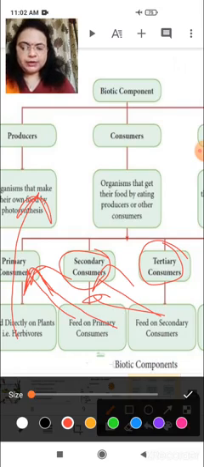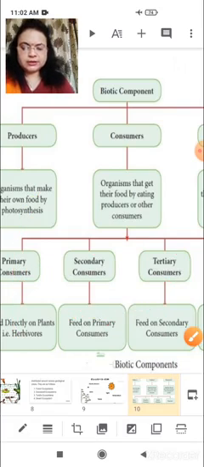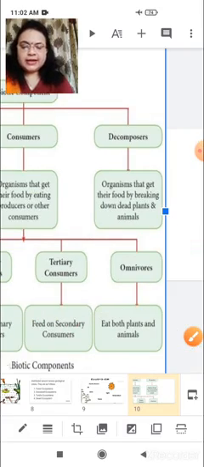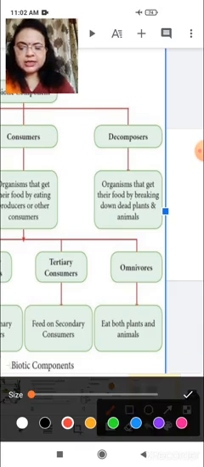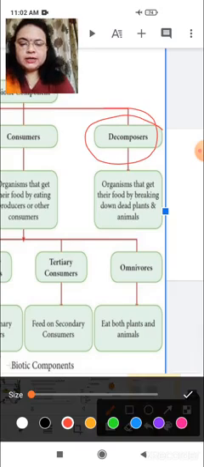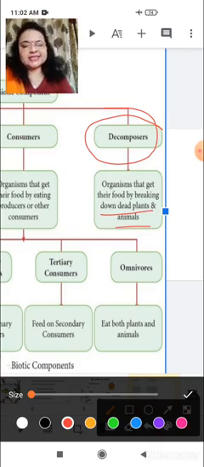Now let's come to the third part. Let's study about decomposers. What are decomposers? Organisms that get their food by breaking down dead plants and animals are known as decomposers. You all have heard the word decomposers. For example, various types of fungi and bacteria are called decomposers.